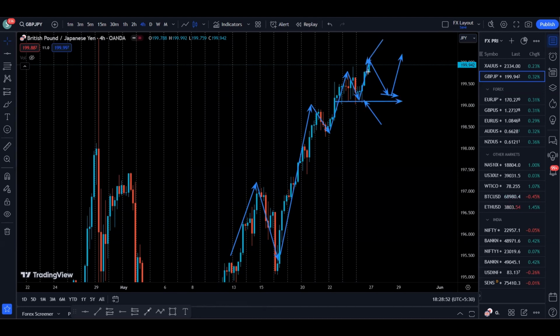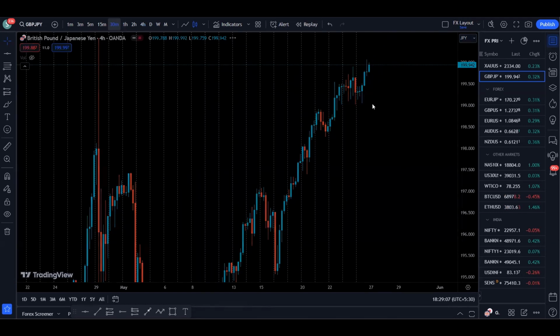But if we break this support, we can wait for a new low to be created by the price, and then wait for a pullback and resistance formation, and then start looking for shorting opportunity to target the new low created by the price. So that is something on the 4 hour time frame.